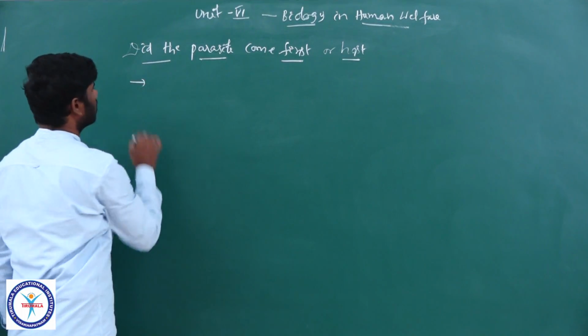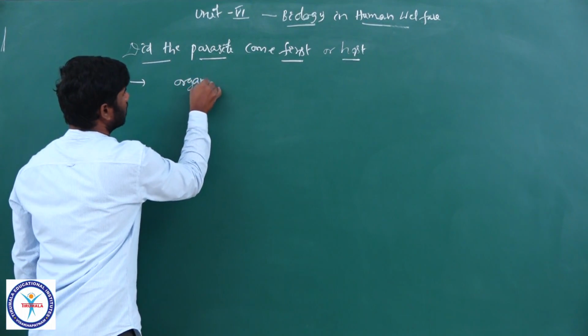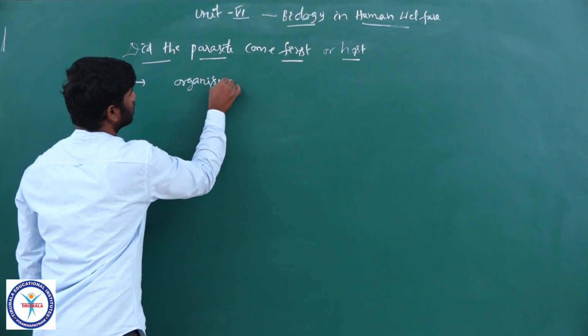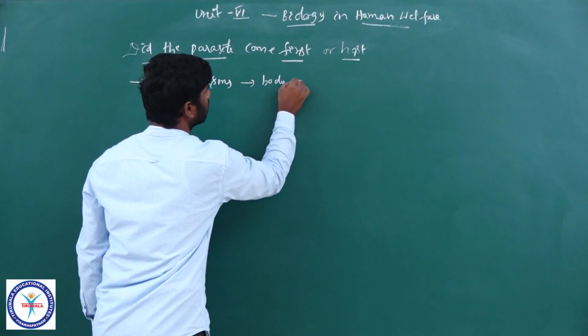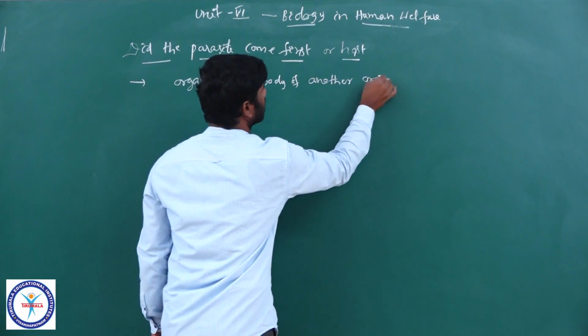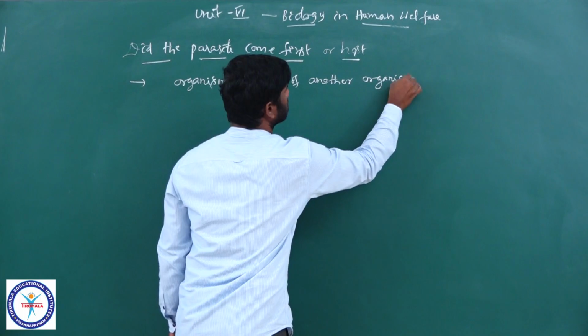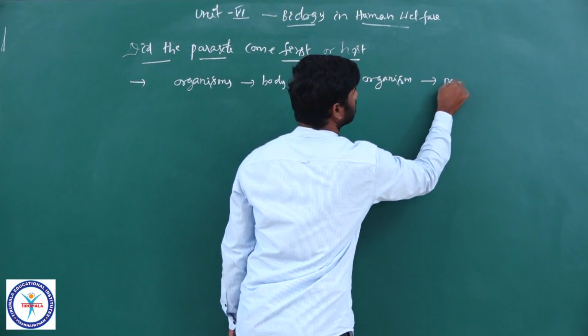In course of evolution, many organisms enter into the body of another organism and slowly turn into a parasite.